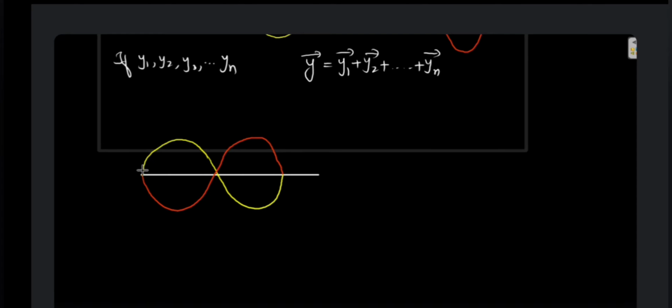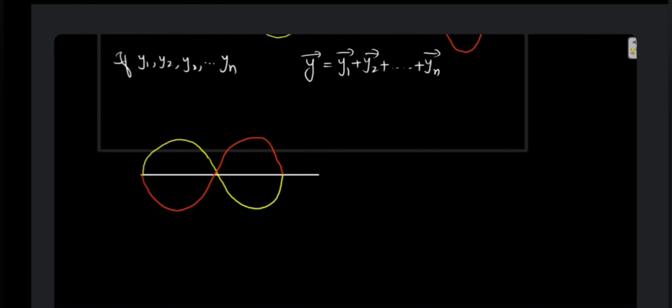That means they are 0 at the start, but one is maximum, the other one is minimum. Okay, so if the two waves fall over each other, which are opposite in phases, what is going to happen? The crest will fall over the trough and the trough will fall over the crest of one another. Okay, so in this case, what is going to be the resultant?